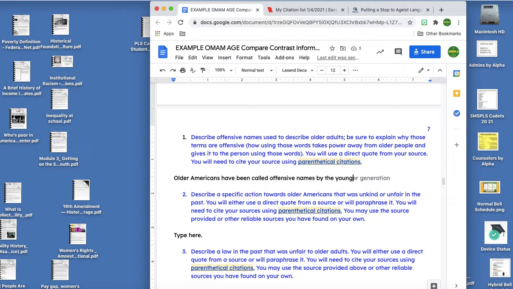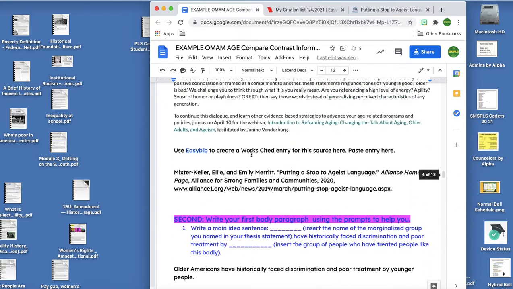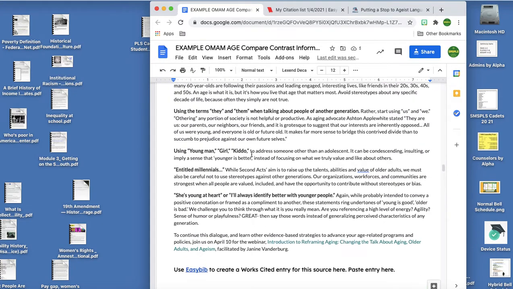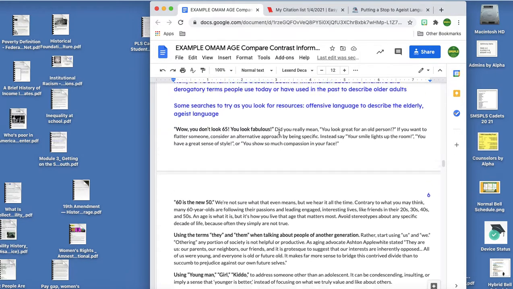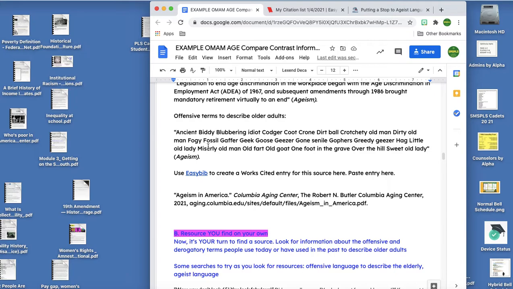I kind of like the autofill there. Such as, let's go ahead and look at some of those words. And I think there were some. Now, these are more like terms or phrases. I thought we had better stuff up here. Like, I like crotchety old man, dirty old man.